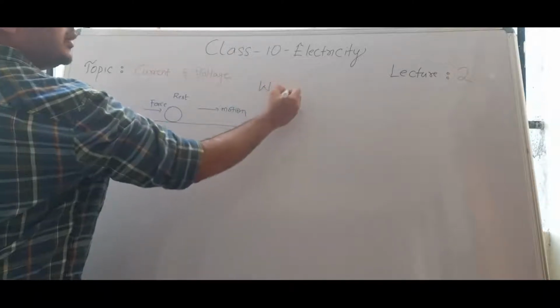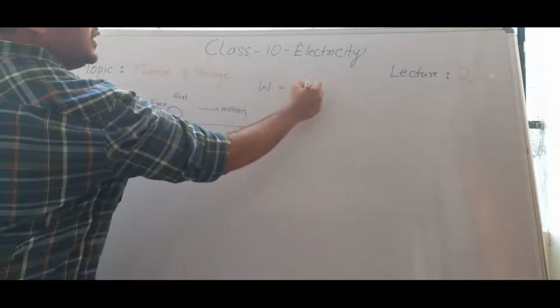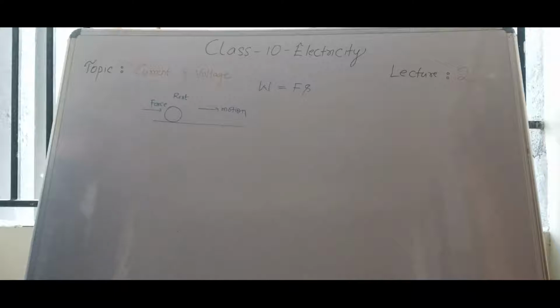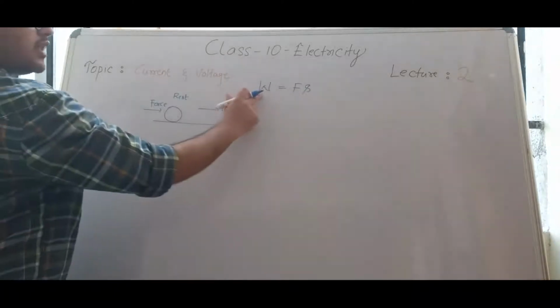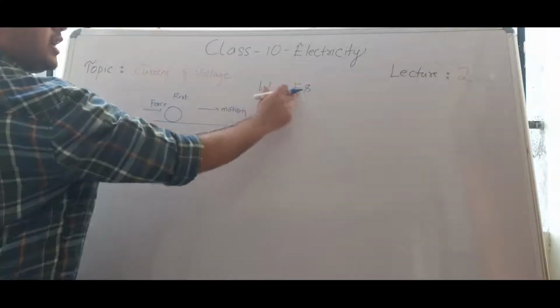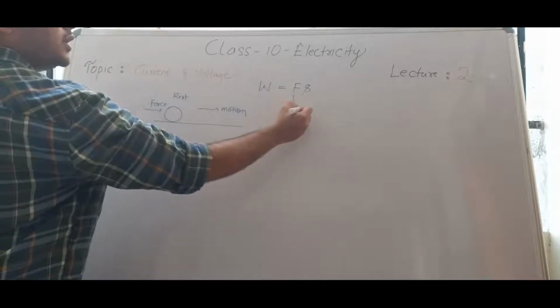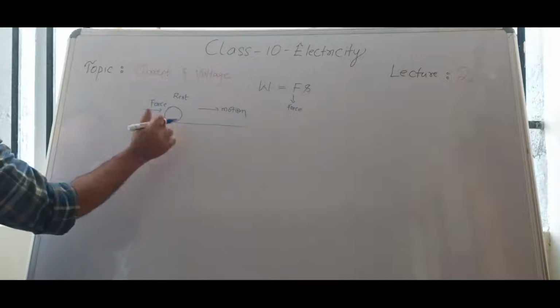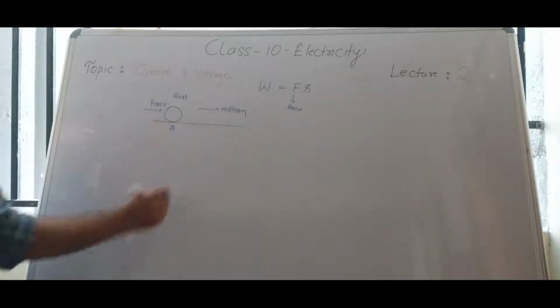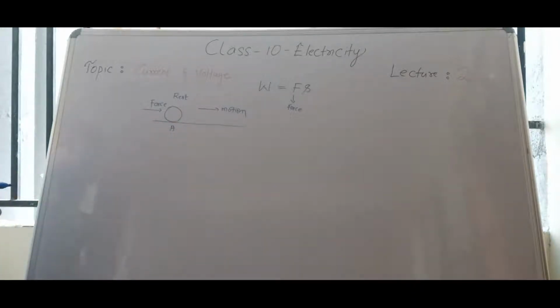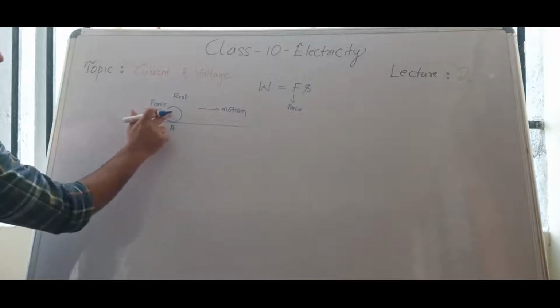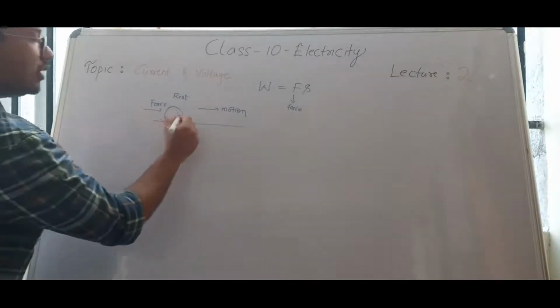Now we have one formula in physics class 9. Work is equal to W is equal to F into S, force into displacement. What is the meaning of this? In the sense, if you apply force, this body, let us consider it is at A. As soon as applying force on this body, that body will move, right?